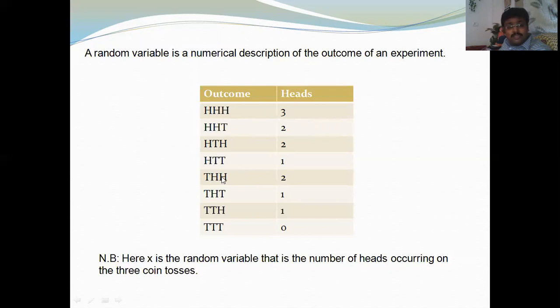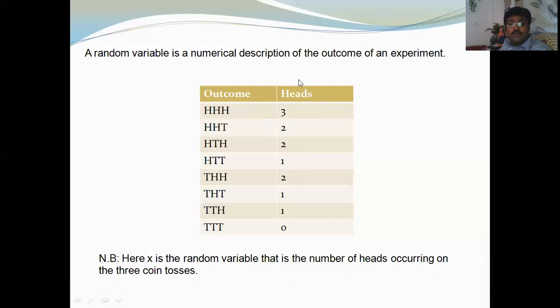Here it is 2. Here it is 1. Here it is 1. And here the number of heads occurring is 0. So 0, 1, 2, and 3 are the numerical values of the random variable.